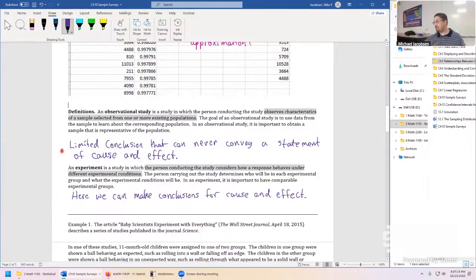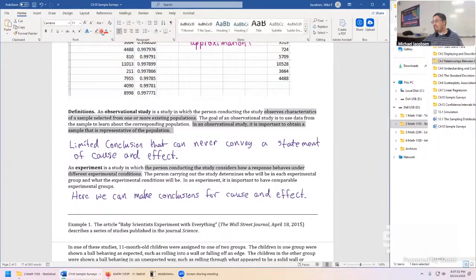Further information is the goal from the observational study is to use the sample to learn about the corresponding population. And in an observational study, we need a representative sample, say a simple random sample. Compare that against this.